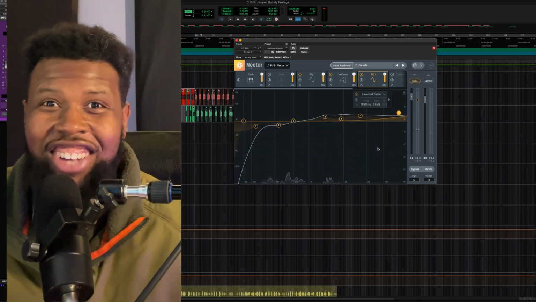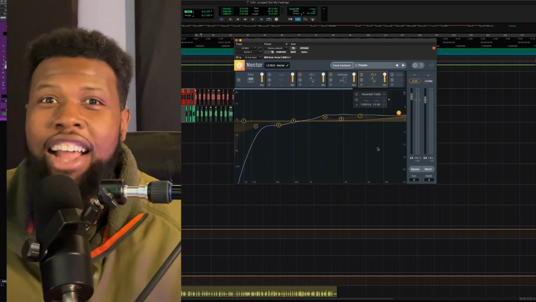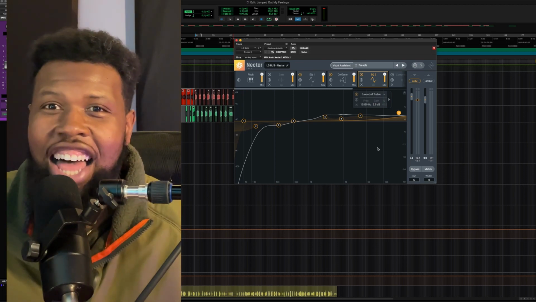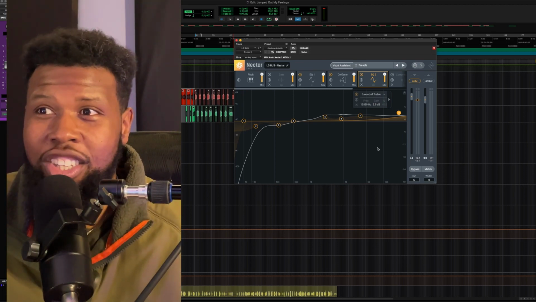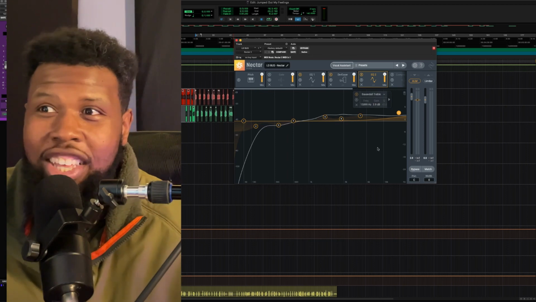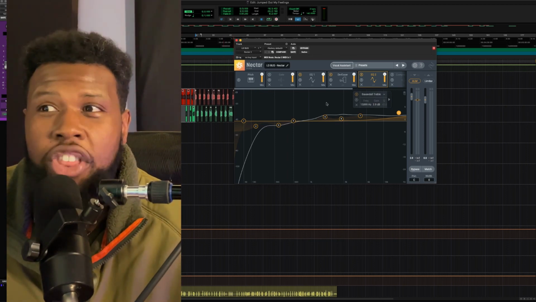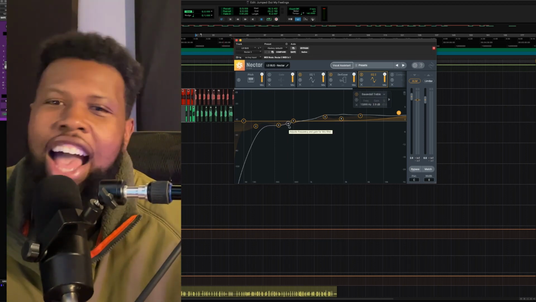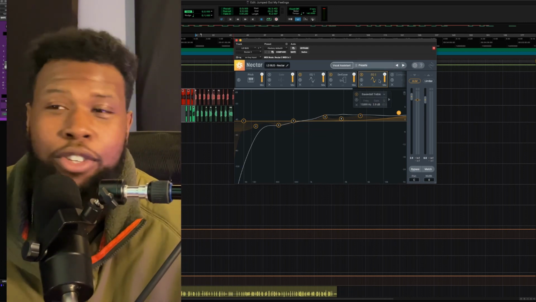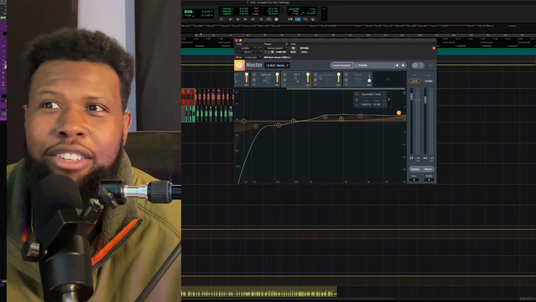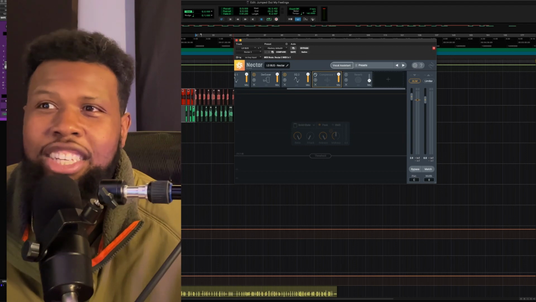So as you can hear, that EQ just adds a lot of brightness, a lot of intensity, a lot of excitement to the vocal and to the song. And I think it was a great move. It's getting a little thin for me, but I think I'll combat that with the next step. So far, I'm really into the way they mix this vocal. Let's go to the compressor and see what they did compression wise.